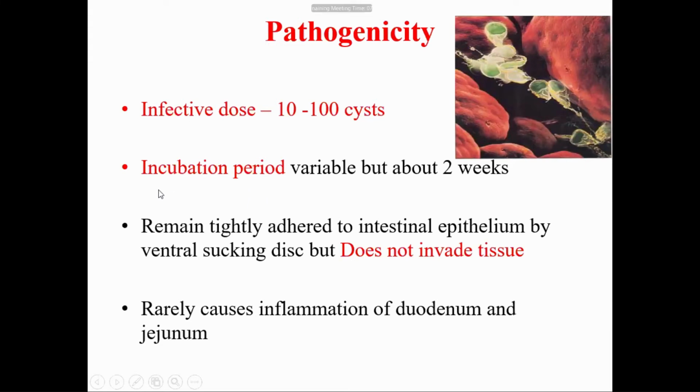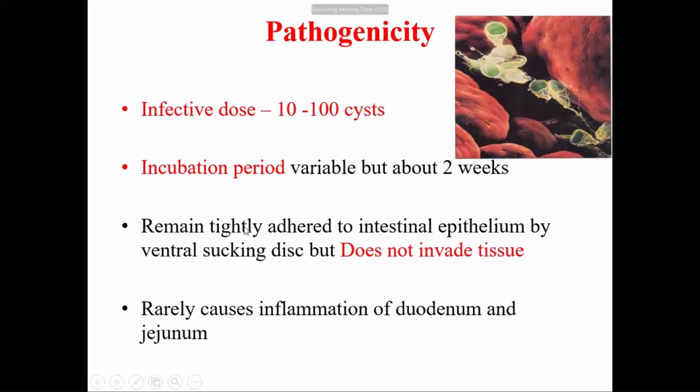duodenum. In that area the Giardia lamblia remains tightly adhered to the intestinal epithelium by ventral sucking discs. It means with the help of ventral sucking discs, Giardia lamblia remains attached to the intestinal epithelium, but it does not invade tissue. Unlike Entamoeba histolytica and Balantidium coli, Giardia lamblia does not invade tissue. It just remains attached to the intestinal epithelium by its sucking discs.